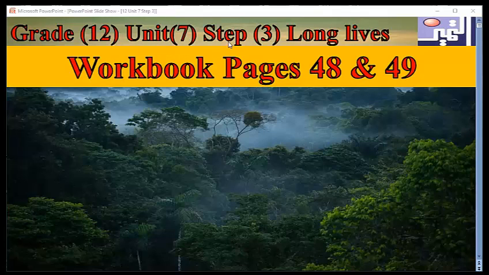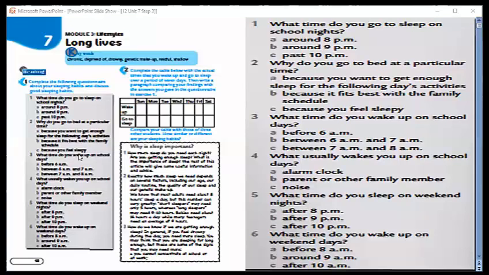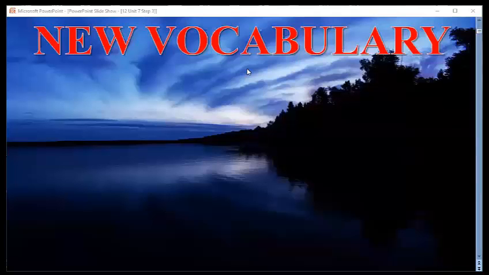Dear students, grade 12, as you can see in front of you, we are going to introduce Unit 7, step number 3. As you know, the title of the unit is Long Lives. Now you have to be ready to open your workbook on pages 48 and 49 in order to practice some exercises. Here, this is the title: Module 3 Lifestyles. The title of Unit 7 is Long Lives, and we would like to discuss some of these exercises. From the very beginning, I would like to present the new vocabulary of lesson number 3.